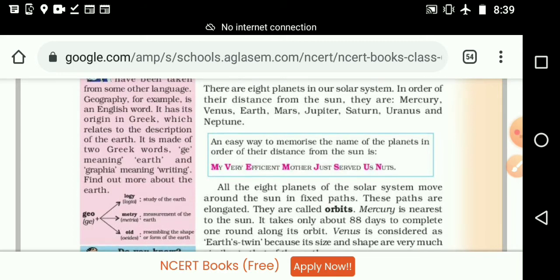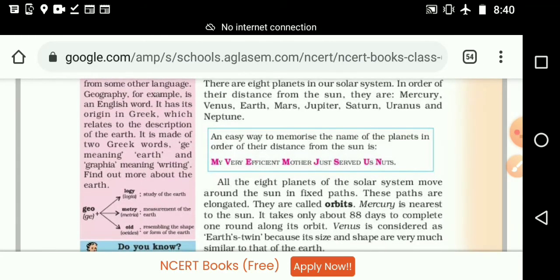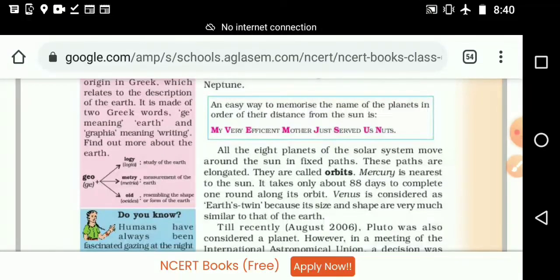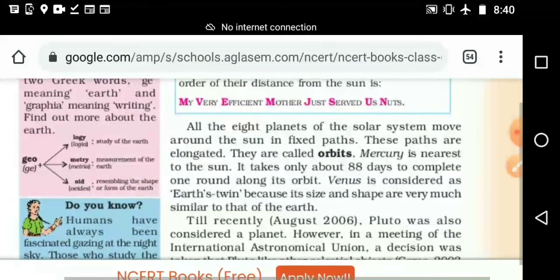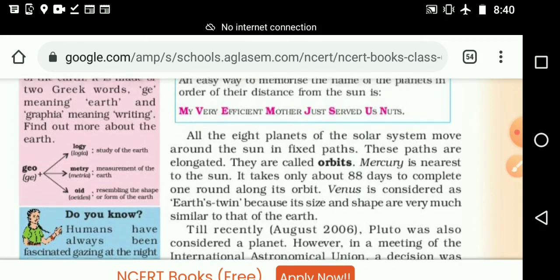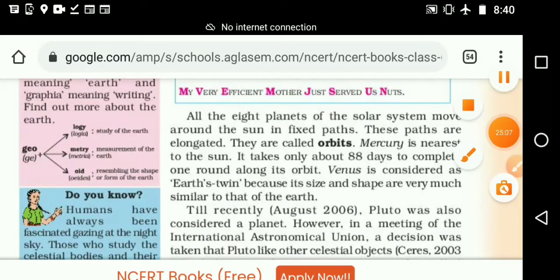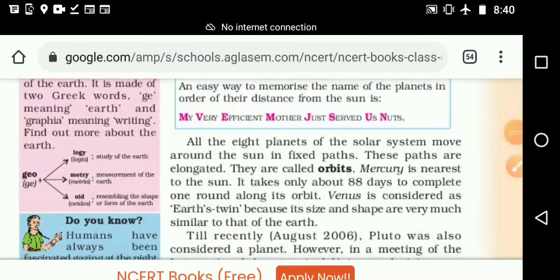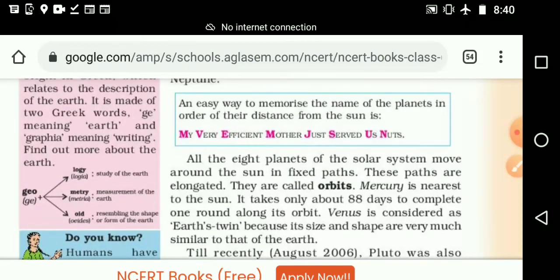It is made up of 2 Greek words. Geo means earth and graphia means writing. So geography originated from Greek words. Some words are shown here in the textbook. You can see geology, geometry, geoid, all related to geo. That word started from this Greek word, and from that we make the naming.